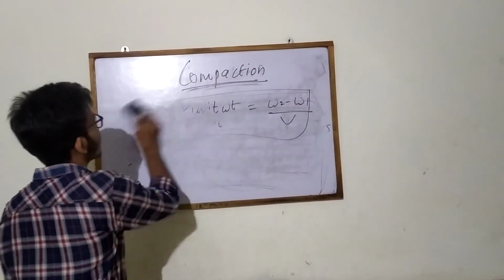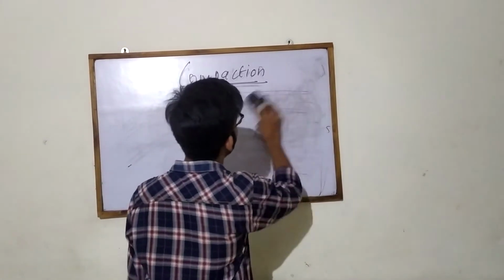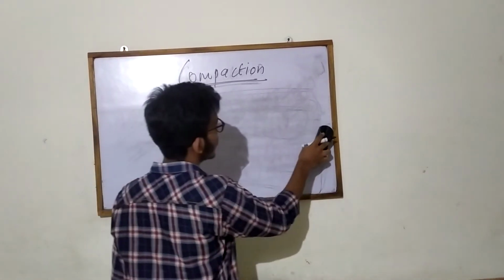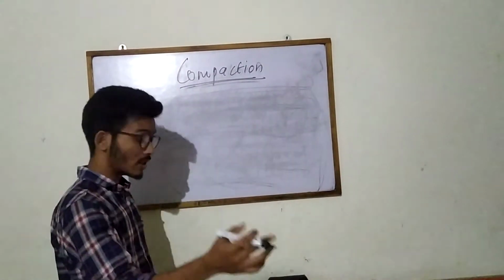Now considering one formula, I am showing what the 0% air void is.